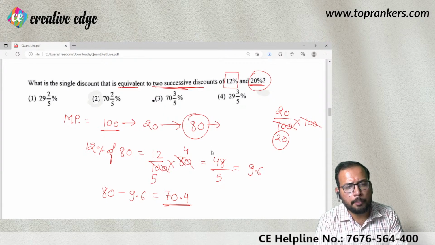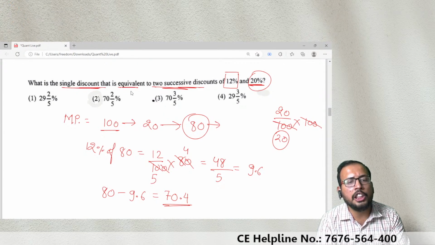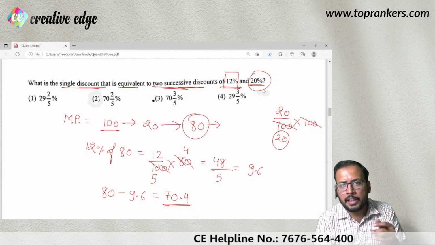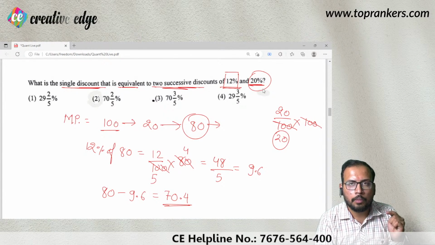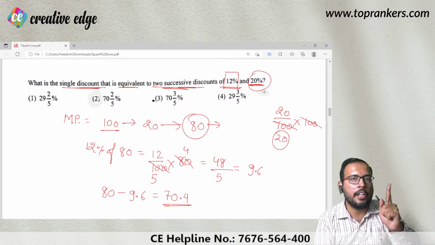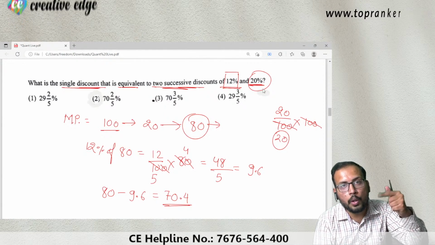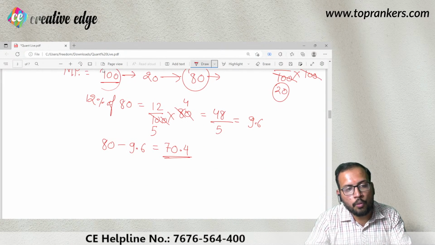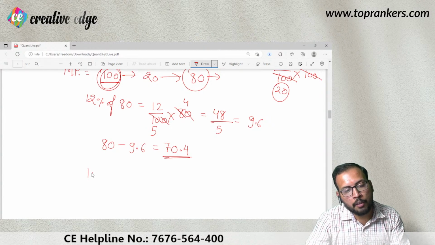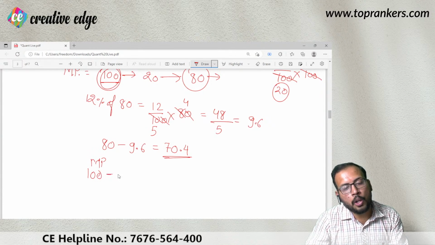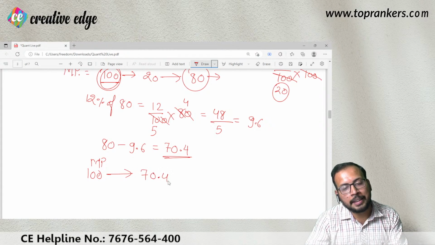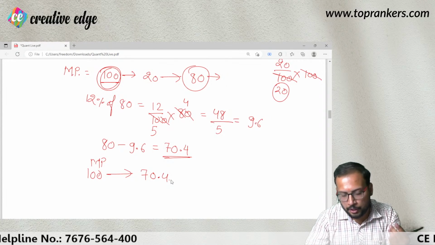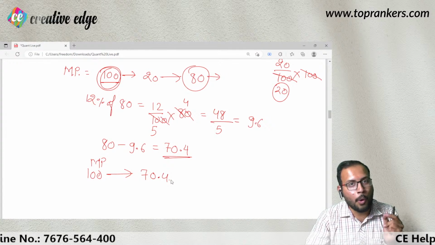So what has the question been asking? The single discount that is equivalent to the discounts of 12% and 20%. So instead of offering two different discounts, I wish to give only one discount and that is equivalent to two different discounts. That means you were given the mark price of 100 rupees. Now you are going to sell it at 70.4 rupees. That is the single discount you are giving instead of two different discounts. I hope the idea is clear to all the online people as well.